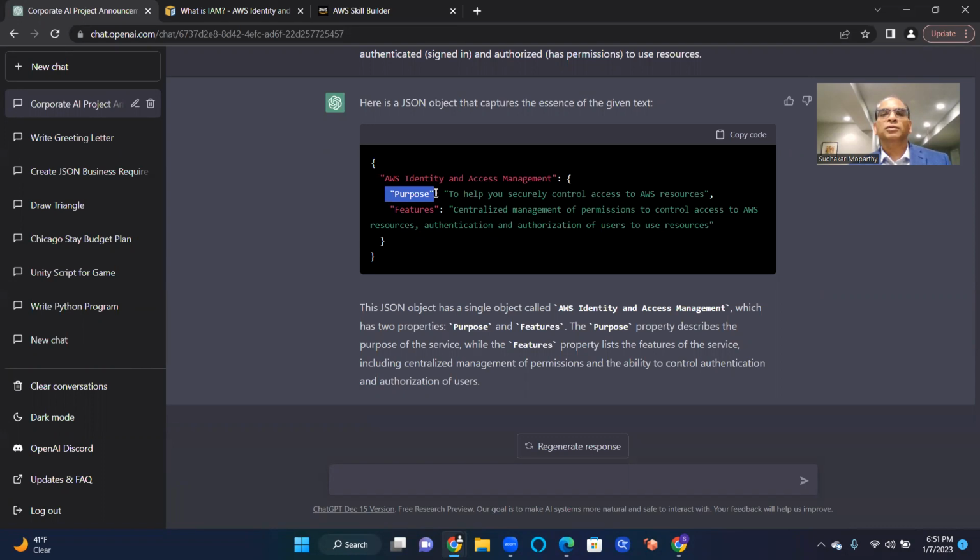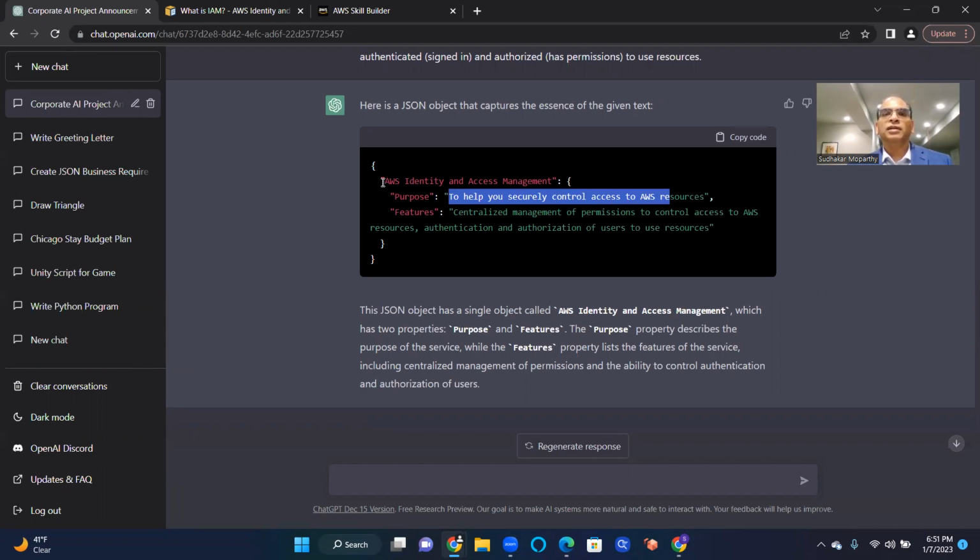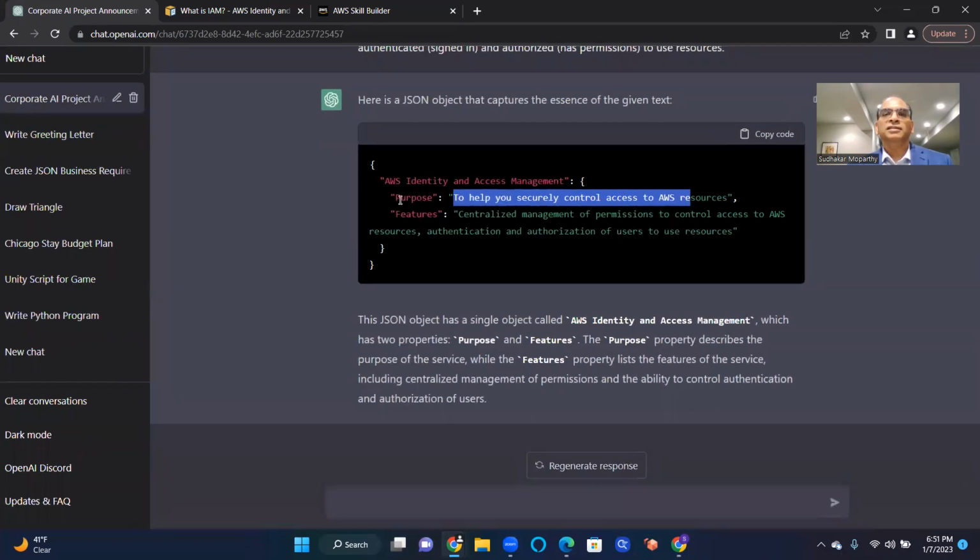I would consider them entities, or in JSON they call them properties. But for my purpose here, I have a class called purpose, and there are lots and lots of objects, and this particular value is one object. Here, this AWS service has this purpose and these features.